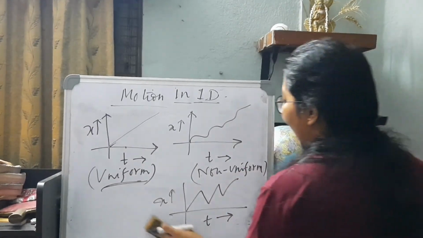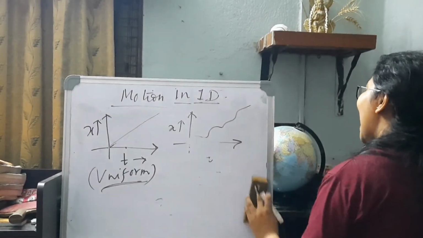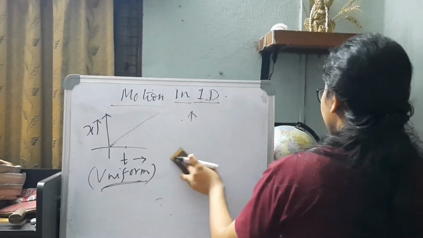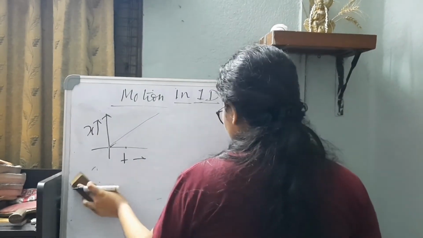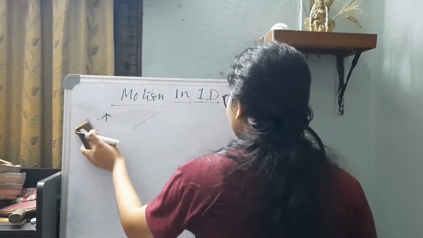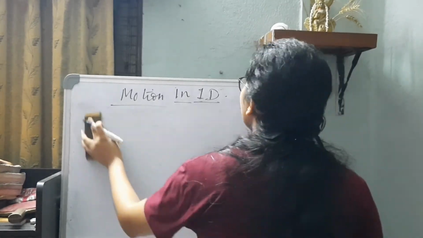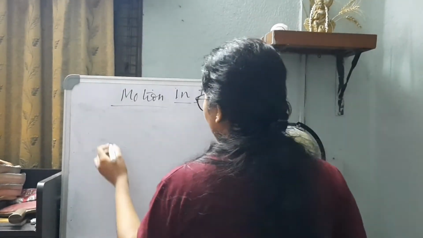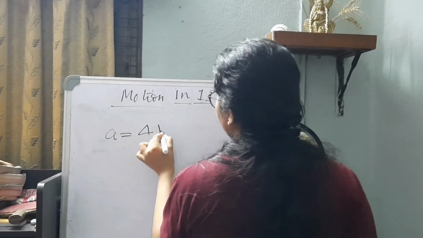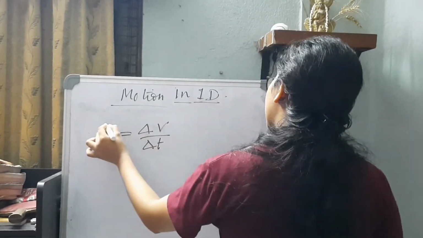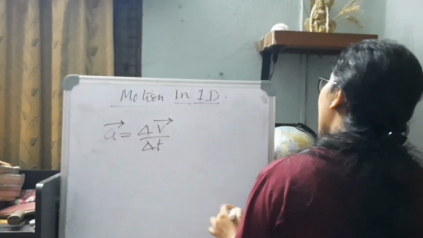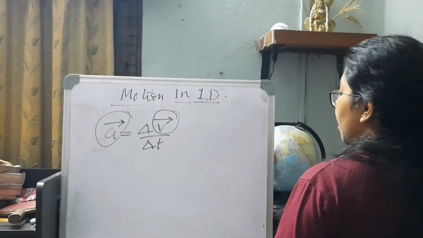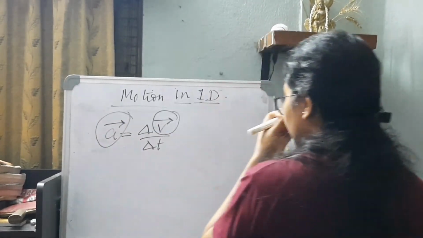Now moving forward to acceleration. When I say acceleration, acceleration is nothing but the change in velocity by the change in time. Acceleration is also a vector quantity. We need to specify its direction at the same time. So as I said, acceleration is nothing but change in velocity by the change in time. Vectors are always denoted with an arrow over their head, which shows that they have a direction. So this is a very important notation when we go for the definition of a vector.